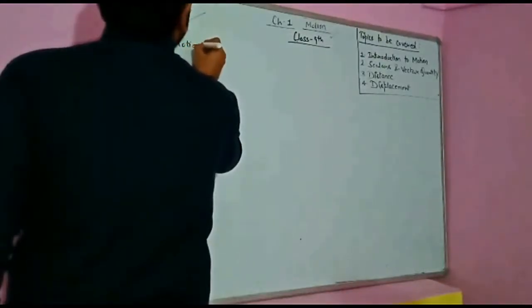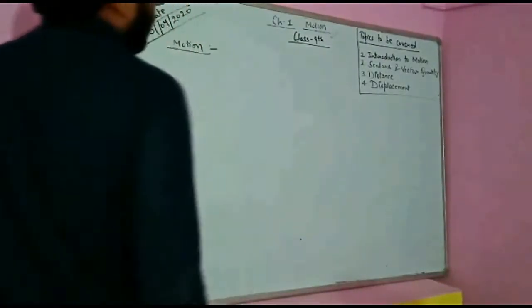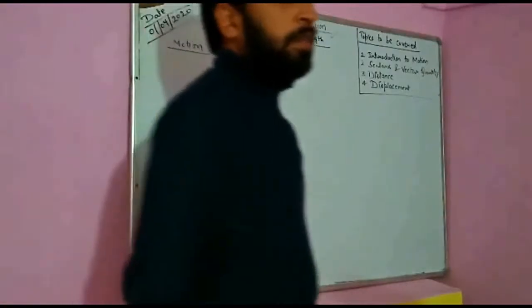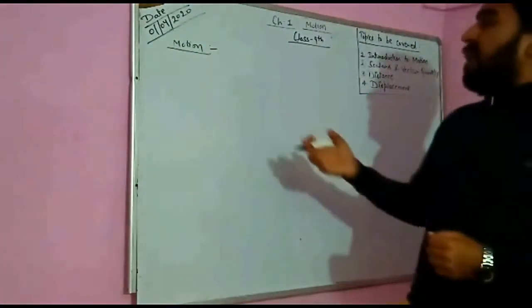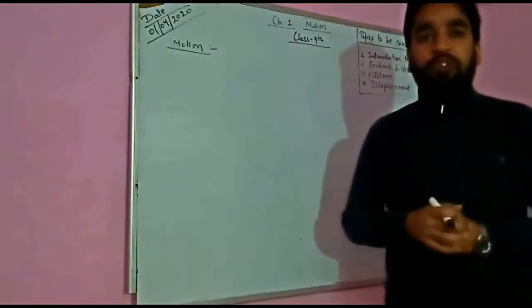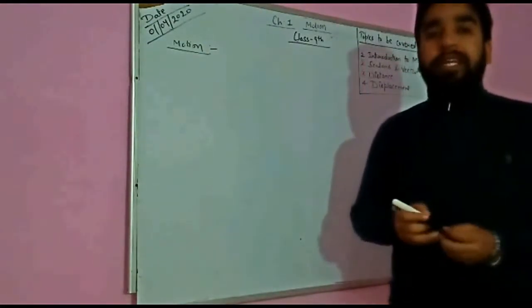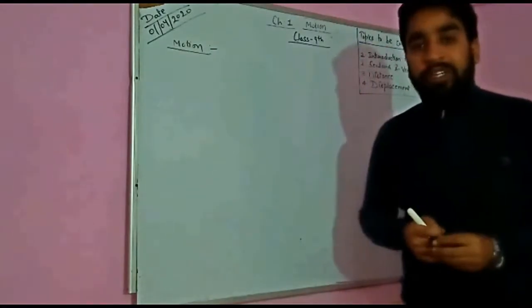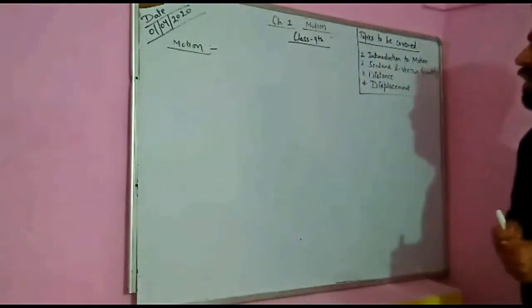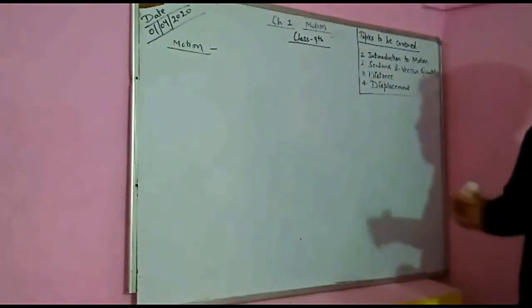So how to define motion? Students, while defining motion, if someone asks, sometimes students tell that when an object is moving, it is said to be in motion. While defining any terminology, the name of that particular terminology should not be introduced. So the way I am going to define motion, I am going to write it and then I will explain.